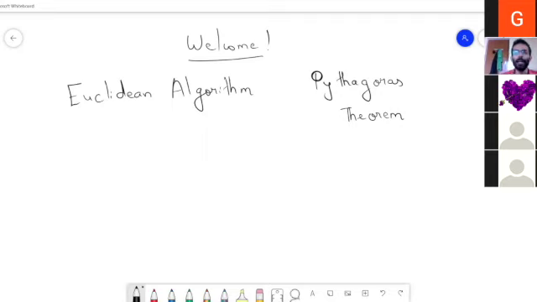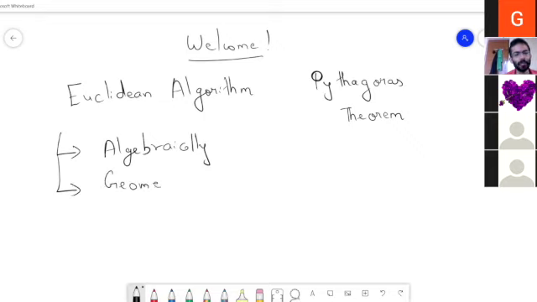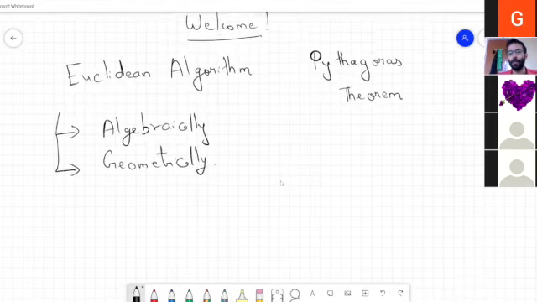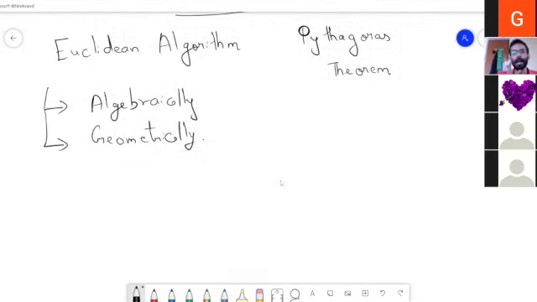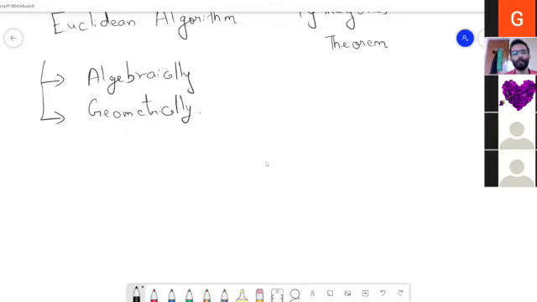The way Euclid discusses this algorithm in his book was slightly different. He discusses this algorithm in two aspects. One is algebraically, similar to what we discussed last time, and also geometrically. We discussed this also. So now we will consider this question, which was a very important question for the Greek mathematicians. It was they who started this line of questioning.